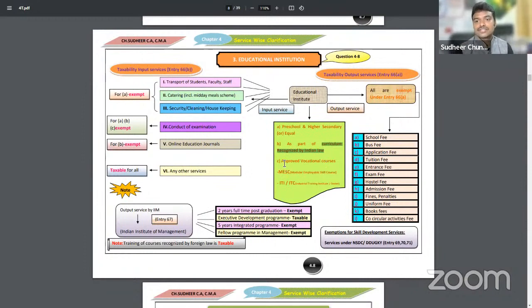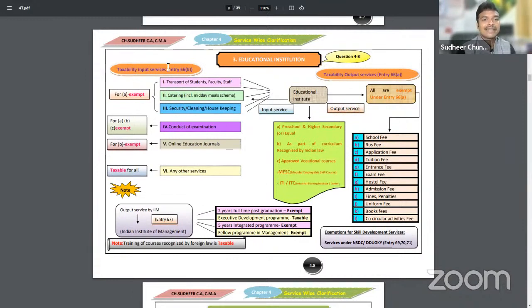Okay. Next, some approved vocational courses, MESC, Modular Employable Skill Course, Industrial Training Institutes, they provide certificate after the coaching. The services provided by them also is exempted from GST. They collect the fees from the students. That fees will be exempted. So what are the output services exempted we have learned?